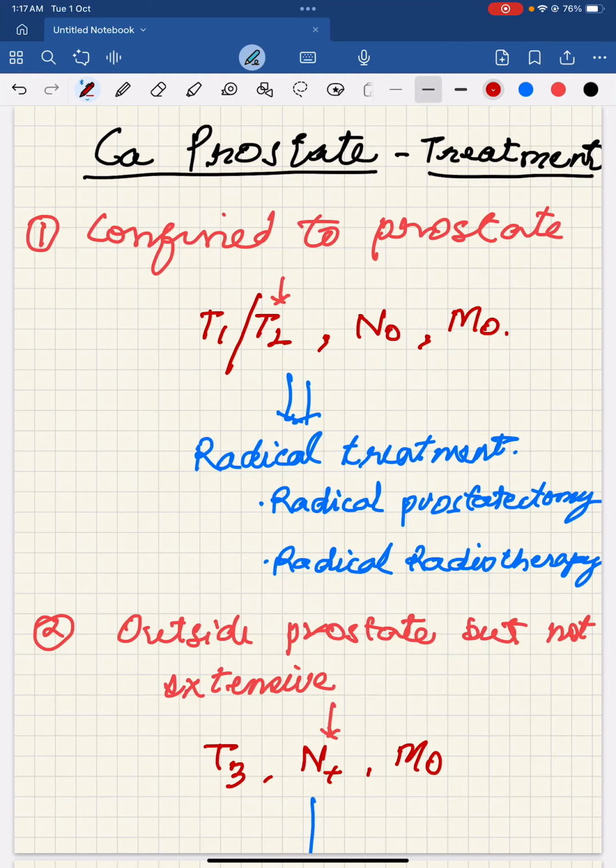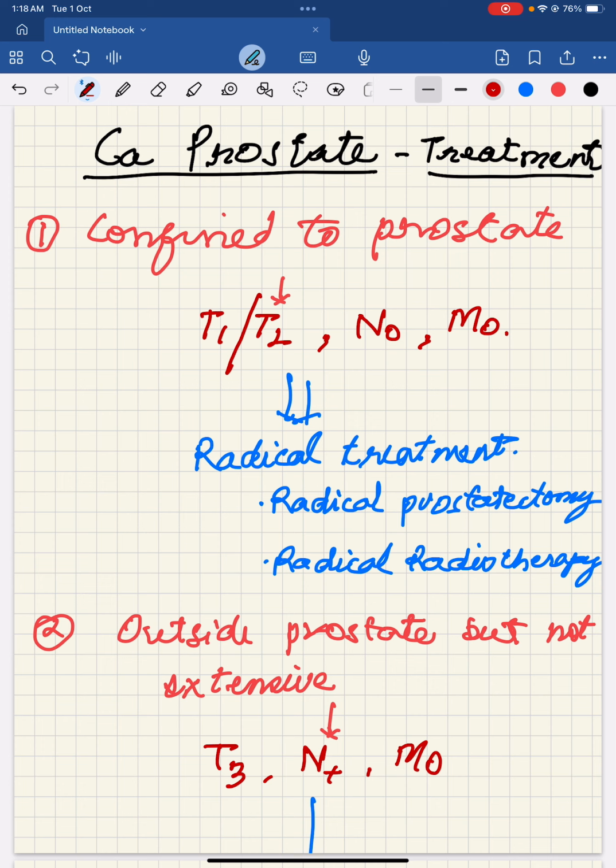CA prostate, the treatment. First stage comes the tumor confined to the prostate. That is stage T1, T2, lymph node negative, metastasis negative. Now you can imagine that tumor is confined to the prostate, to a small area, and you can imagine that you can remove the prostate completely. That is radical treatment in the form of radical prostatectomy or radical radiotherapy.